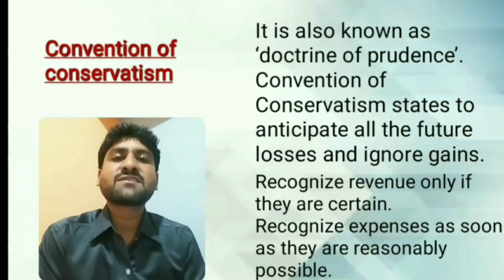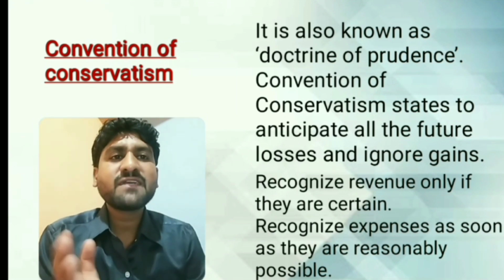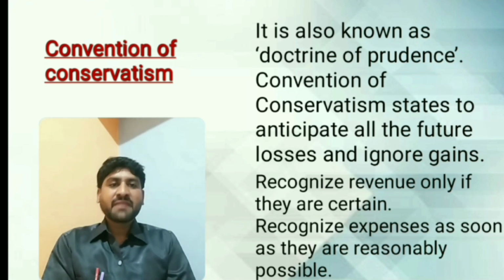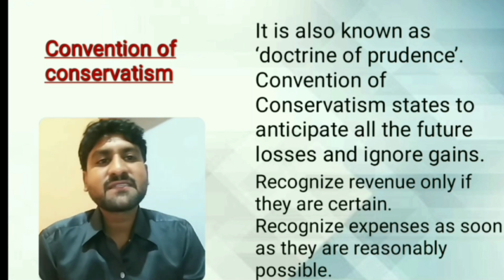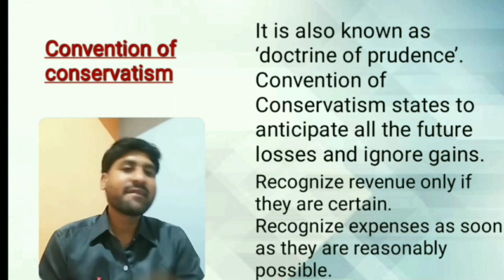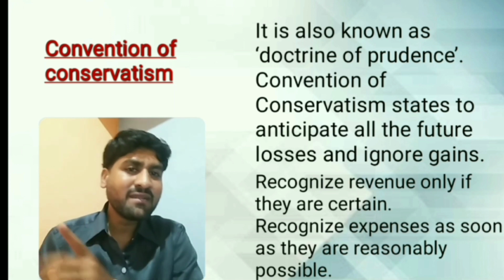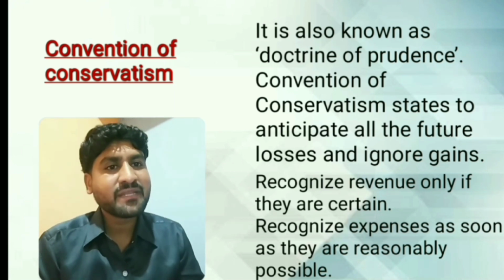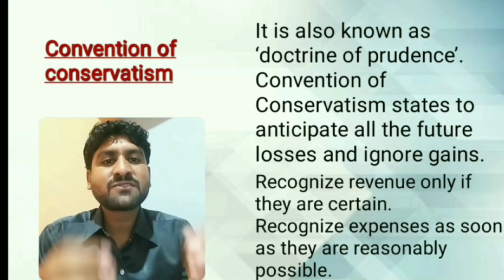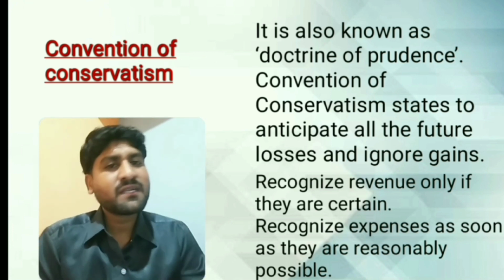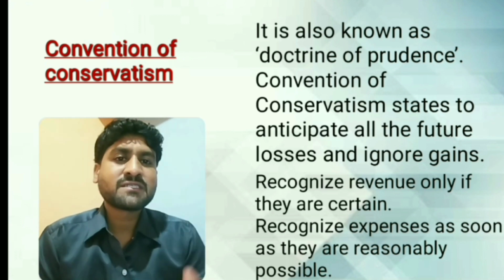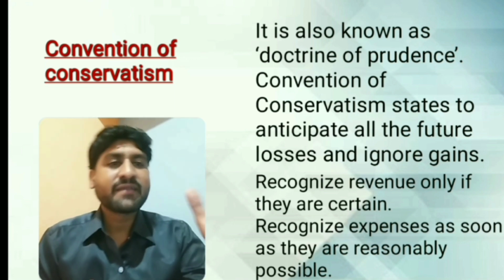Next one is the convention of conservatism. Convention of conservatism is also called the doctrine of prudence. It states that one should anticipate all future losses and ignore the gains. Revenues are recognized only in a certain period, while expenses are recognized as soon as possible, so that all future losses are anticipated and gains are ignored.